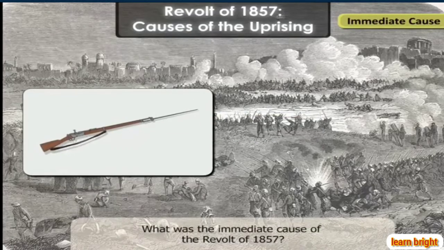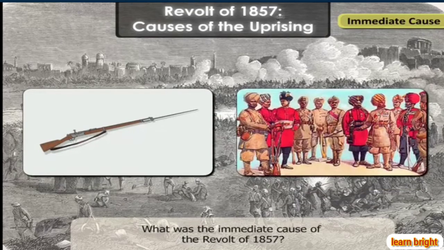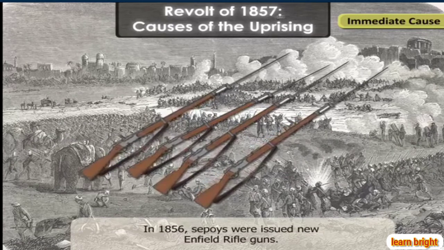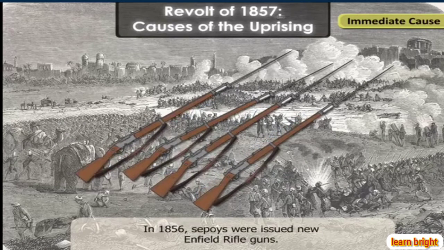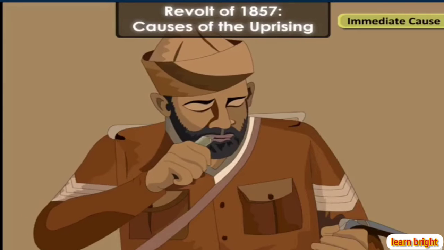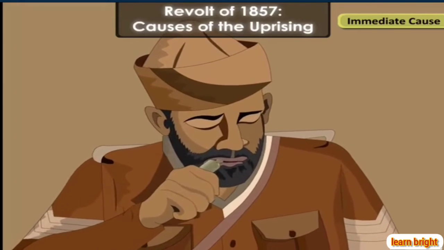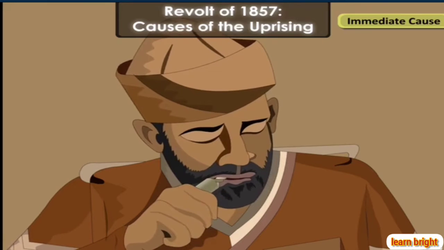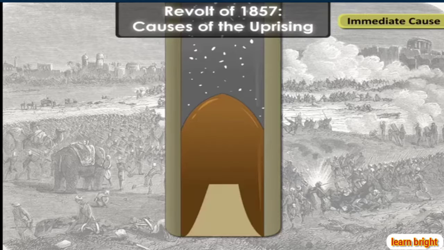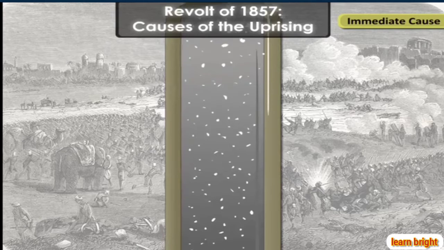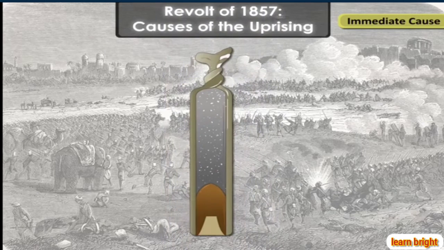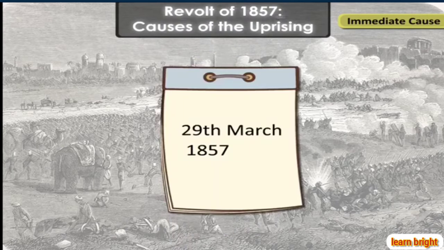The Enfield rifle issue is believed to have been the immediate cause of the revolt. In 1856, sepoys were issued new Enfield rifle guns. To load the rifle, sepoys had to bite the cartridge, covered in a grease-coated paper that made it waterproof. The grease contained animal fat, which was taboo for both Hindus and Muslims.